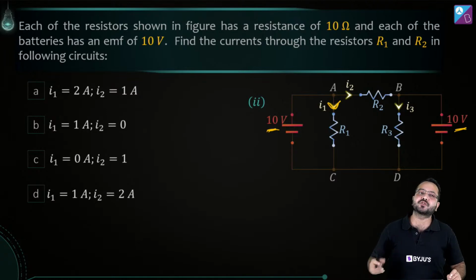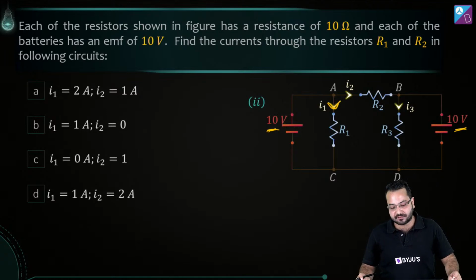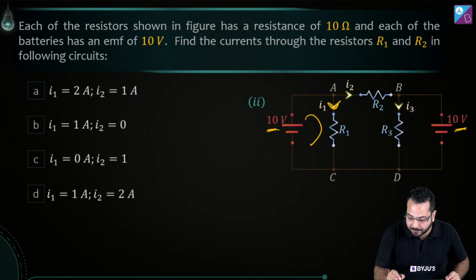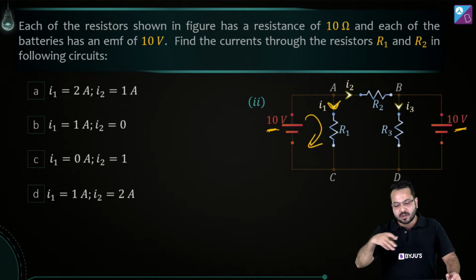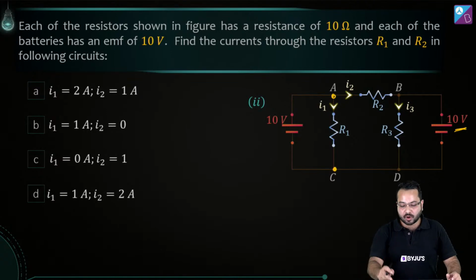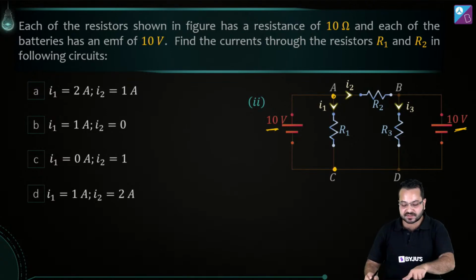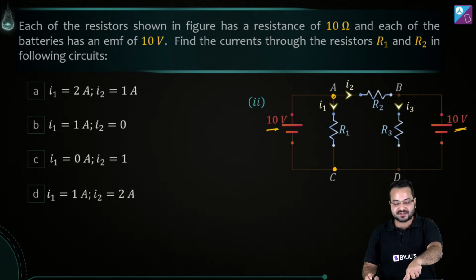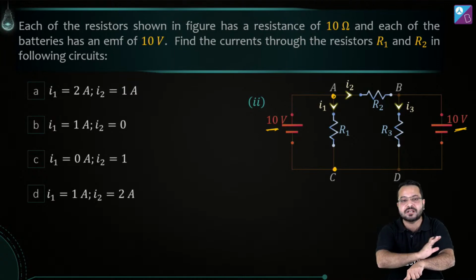So the last resort is to use KCL and KVL. So what we are going to do is we are going to apply it in this one. But it's not always necessary to apply it in a way that we have seen. Now think about this. It's very simple. Now just think about this resistor. What is the potential difference across this resistor? The potential difference across this resistor is 10 volt. Just don't think anything else.